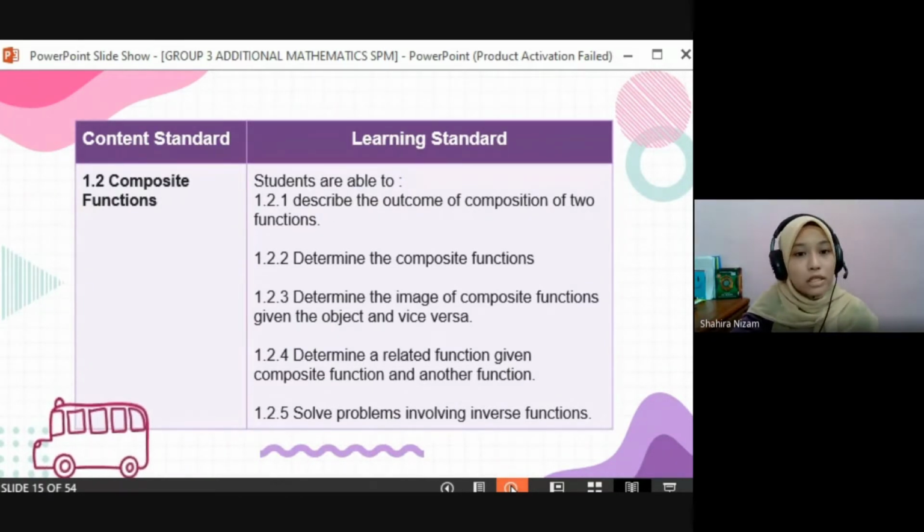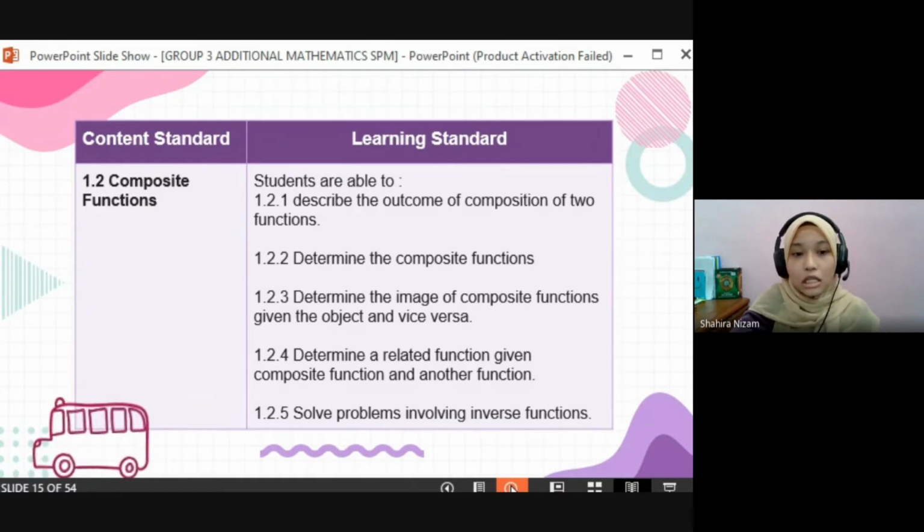So as we see for the learning standard, this is what the student needs to achieve in this subtopic of composite functions. The first point is that students are able to describe the outcomes of compositions of two functions. Second, the student is able to determine the composite function.